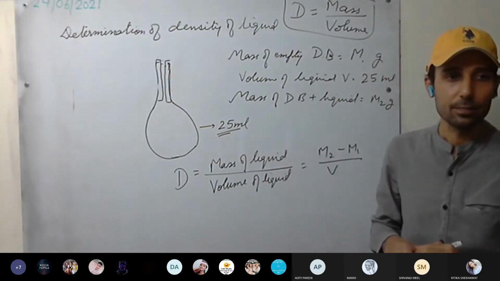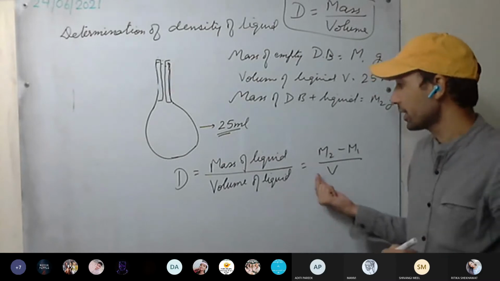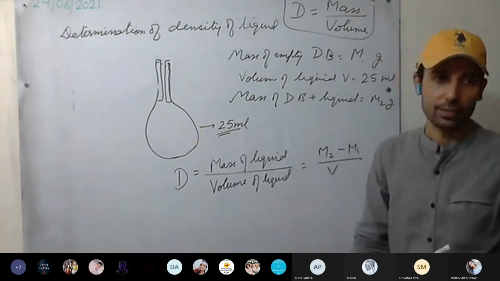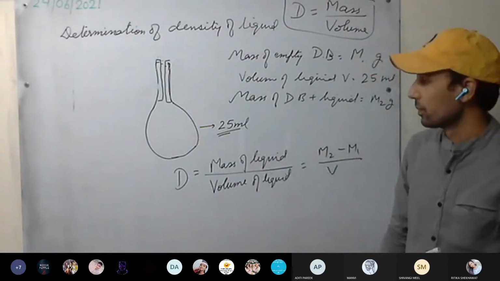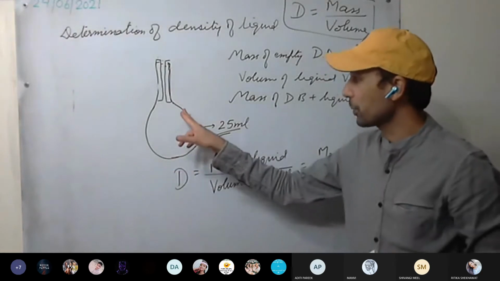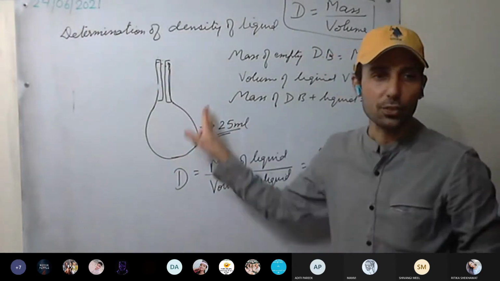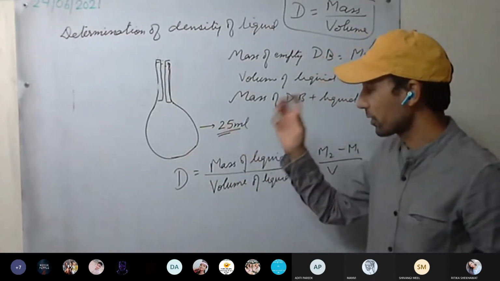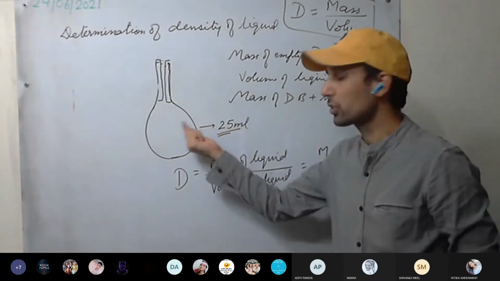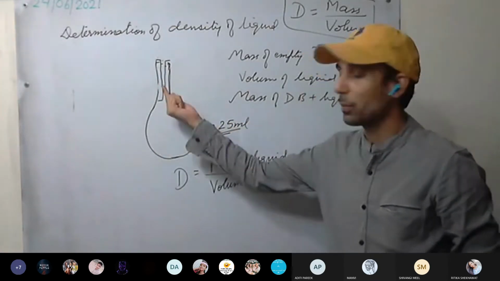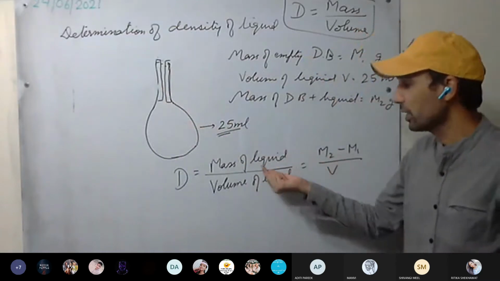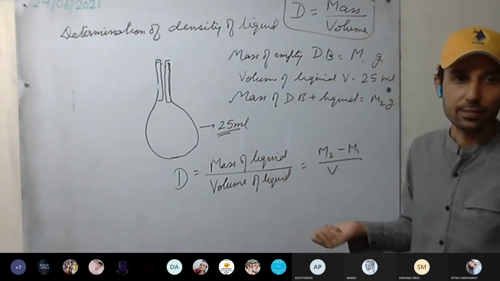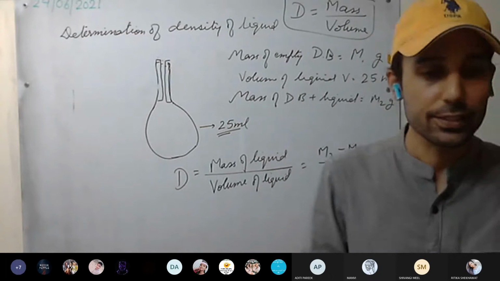Clear to everyone? To calculate the density of the liquid, from the mass of the density bottle plus liquid, we will subtract the mass of the empty bottle, and we will get the mass of the liquid. This is clear. This is how we can calculate.